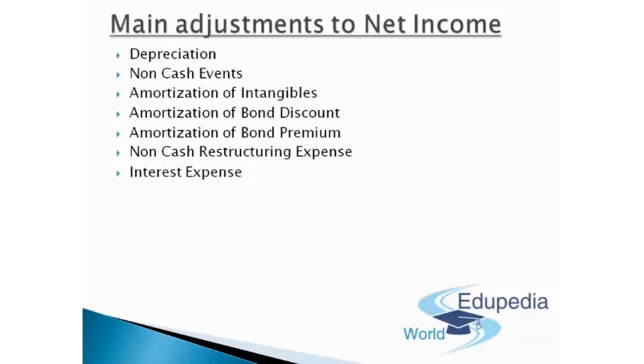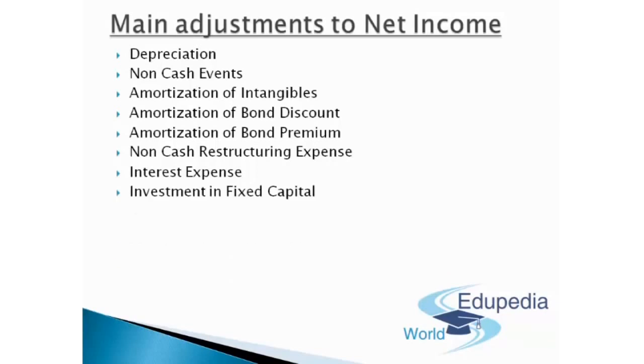Logically, when finding the value of the firm using free cash flows for the firm, we discount the free cash flows with WACC, that is weighted average cost of capital. And since the discount rate is an after-tax rate, the treatment of the cash flow should be similar. So that's the basic logic behind it, where we use this after-tax cost of debt.